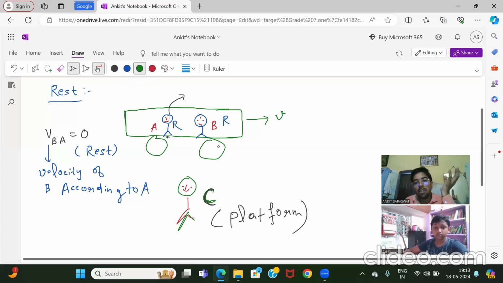Rest and motion. A body is at rest if it does not change its position with respect to time and surroundings. Like you, in this room where you are sitting, you are not changing your position with respect to surroundings and with respect to time. Clear? Then you are at rest.